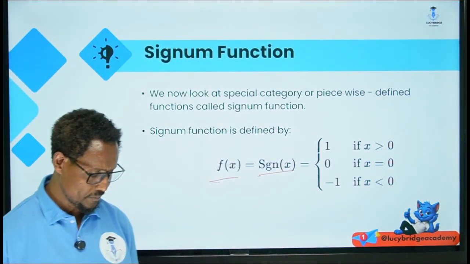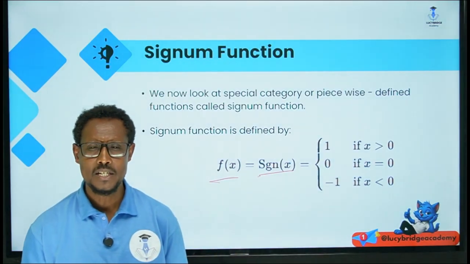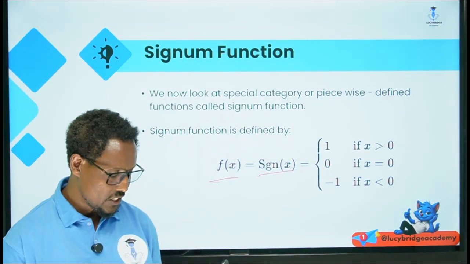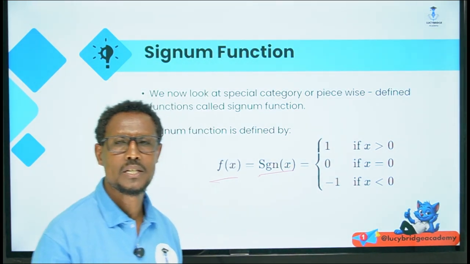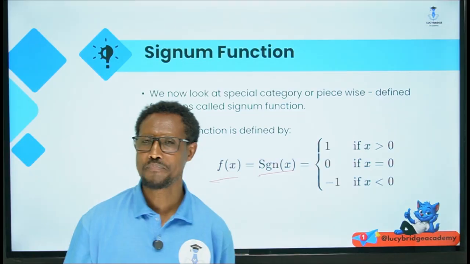So what do you mean by signum function? Okay, signum function can be defined as signum of x. Okay, signum of x is equal to either 1, 0 or -1.